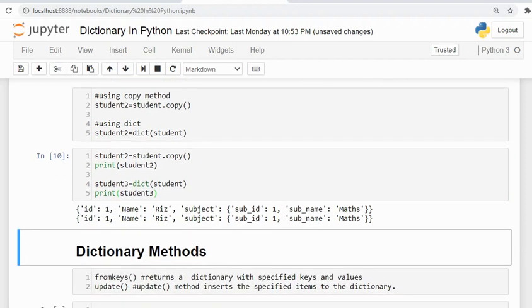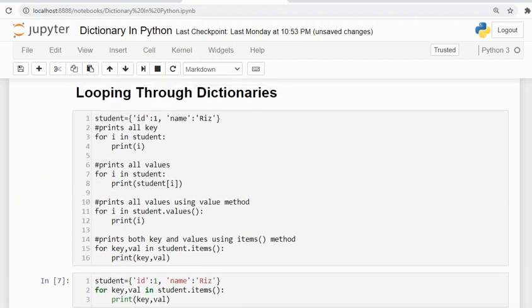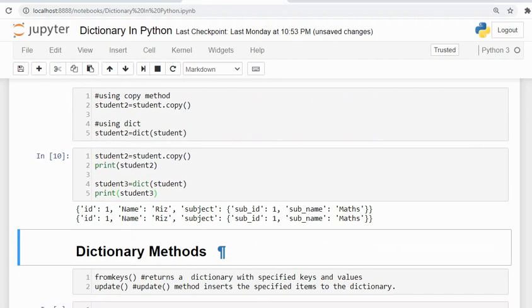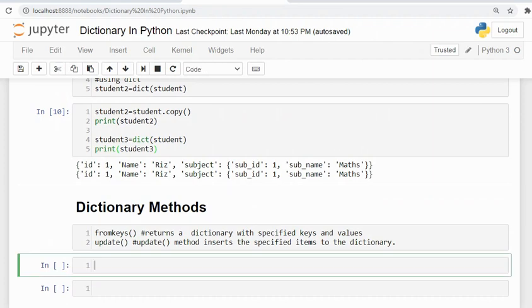Now moving on to the new topic, which is dictionary methods. I haven't discussed all the methods. I have discussed a few, like copy, values, and items, but there are a few important methods I need to discuss. The fromkeys method is very important. We can use it to assign a value to a set of keys. Suppose at the beginning we don't have any value for a particular set of keys and we need to update it later. For that purpose we use dictionary dot fromkeys. I will show you with one example.